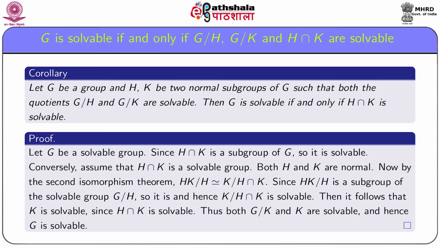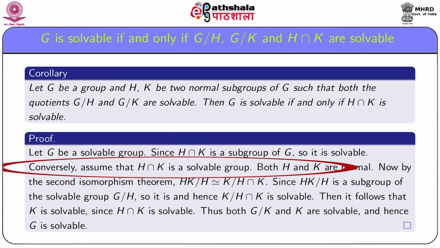Now we show that if G is a group having two normal subgroups H and K such that the quotients G by H and G by K are solvable, then G is solvable if and only if H intersection K is solvable. Let G be a solvable group. Since H intersection K is a subgroup of G, it is solvable.